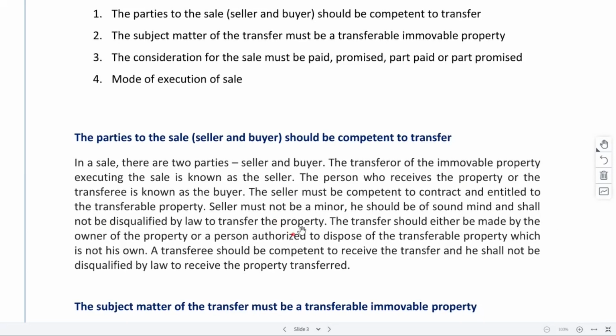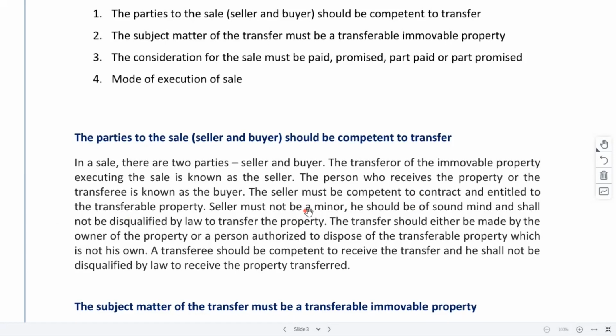If there is some court case pending, you are not entitled to sell the property unless and until the case is settled, right? So you must be competent to contract, plus you should be entitled to get the property transferred. Plus, whoever is receiving the property, that person also should be entitled to receive the property.